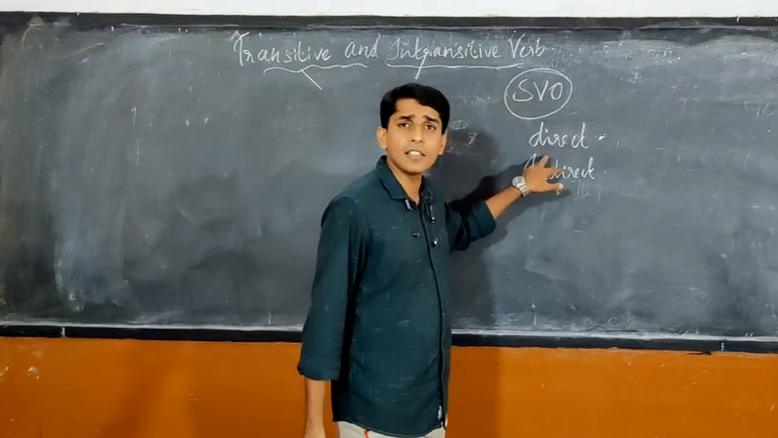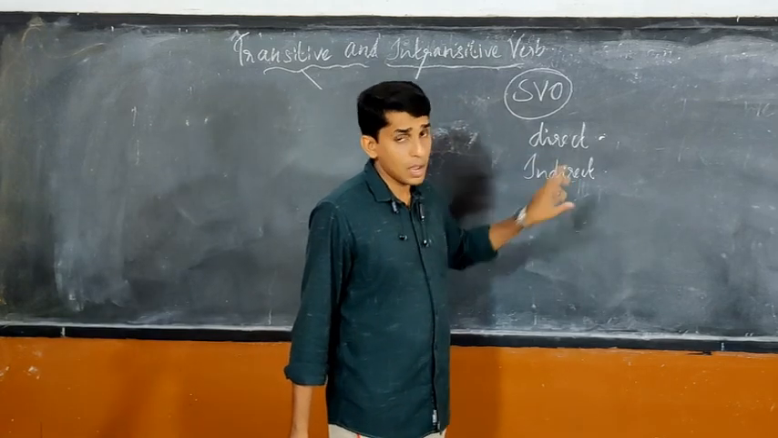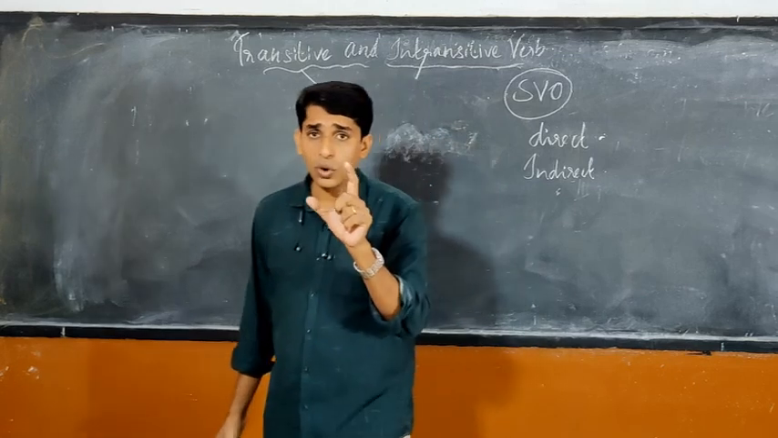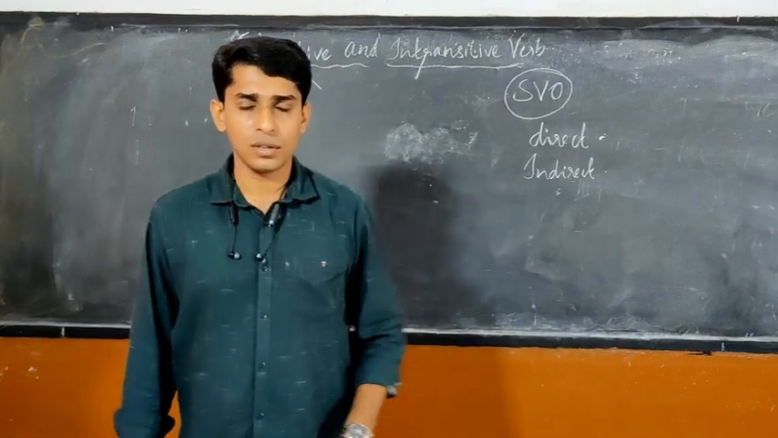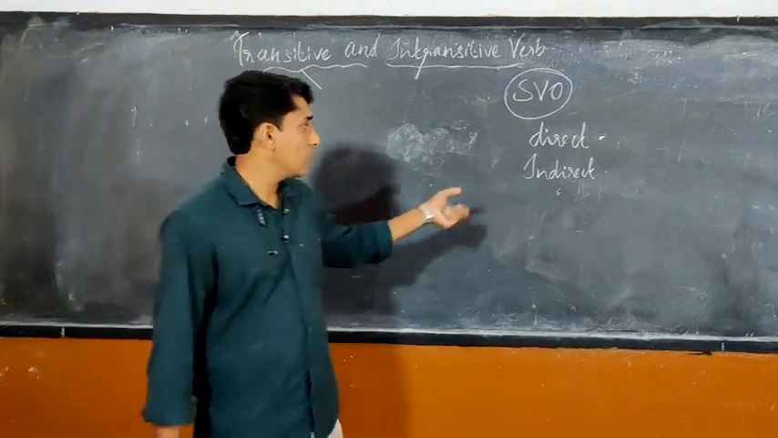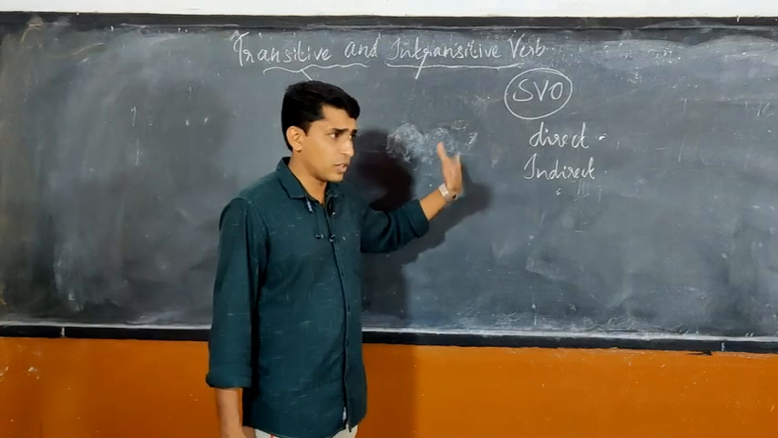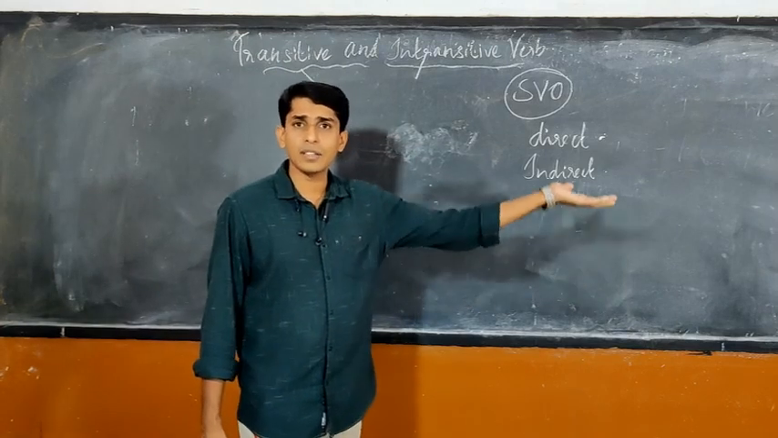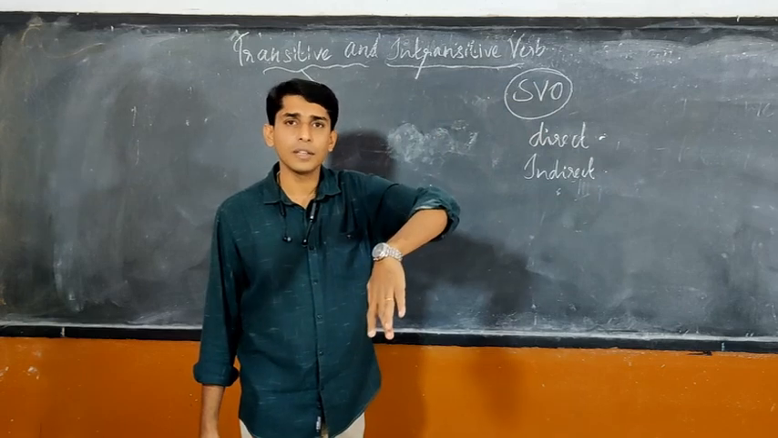Objects can be either direct or indirect. I already told you, if there is only one object, that will be a direct object. If there are two objects, one will be direct and the other one will be indirect.